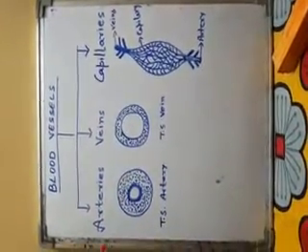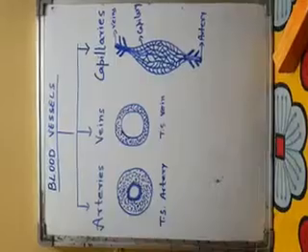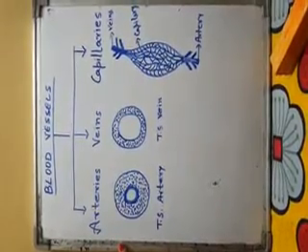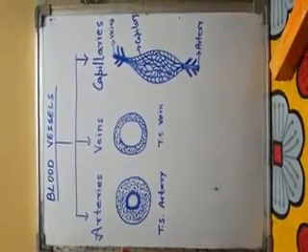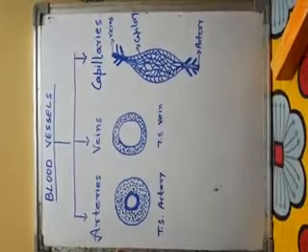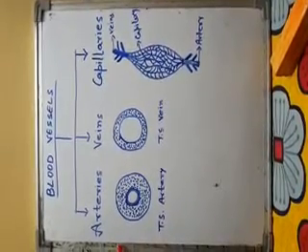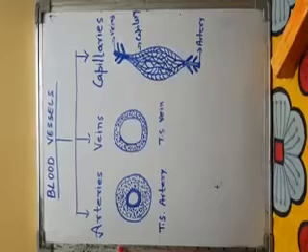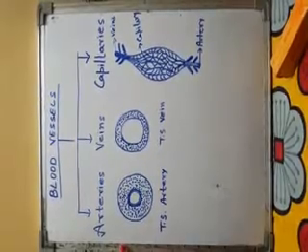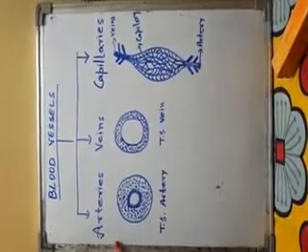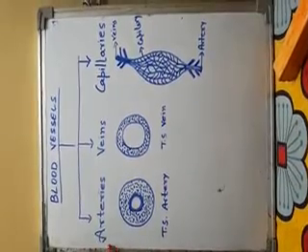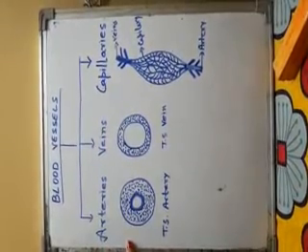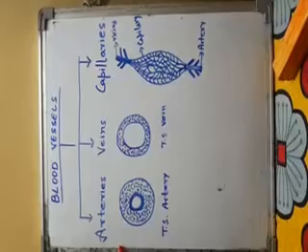Arteries are blood vessels which carry blood coming from heart to various parts of the body, to different organs of the body. It carries oxygenated blood. Inside the artery, oxygen rich blood flows from heart to different parts of the body.